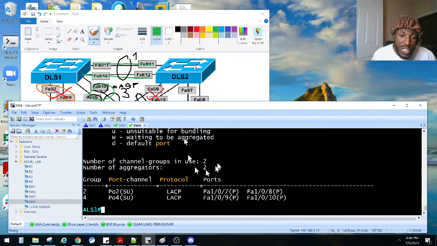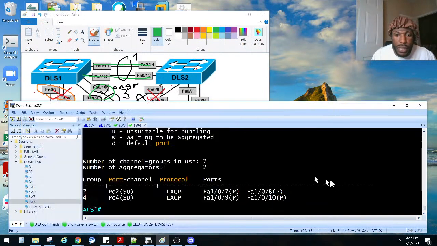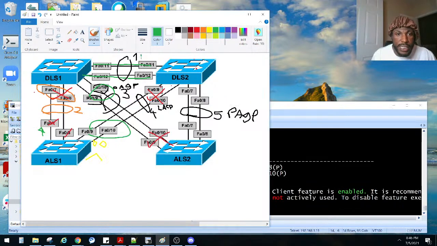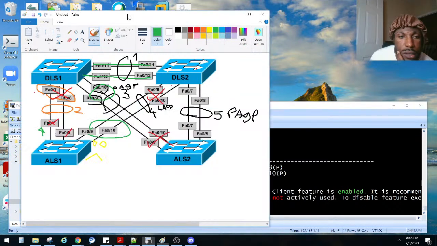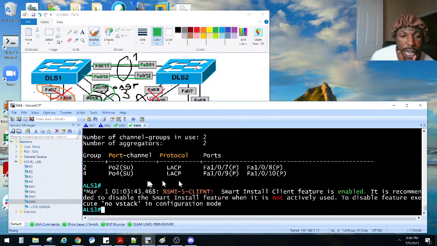Now there are some other port channel show commands that you can do. Did I do that correctly? Yes, he only has, let's see, LACP and LACP. Okay, so let me ask you this. Yeah, this is the LACP one, and that's the other LACP one. That's why. Is that correct? Port channel 2, let me make sure I did that correctly. Port channel 2 is where? Yes, that's right. So this is LACP, and that's LACP. That's why. I was looking at the ALS1 side.